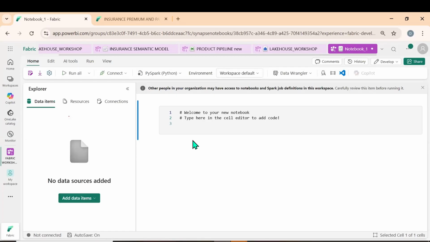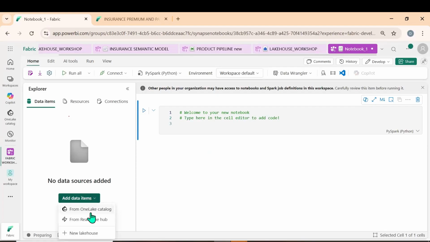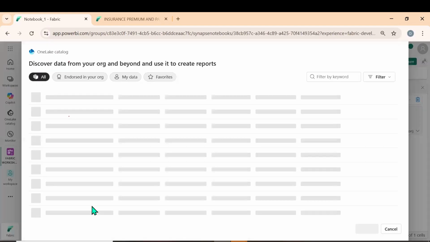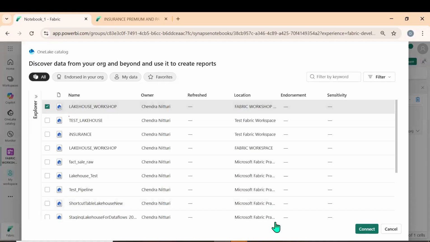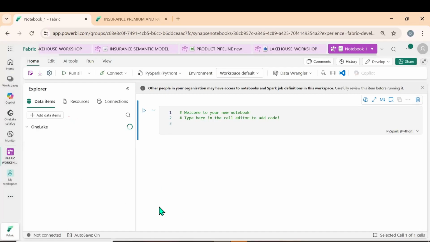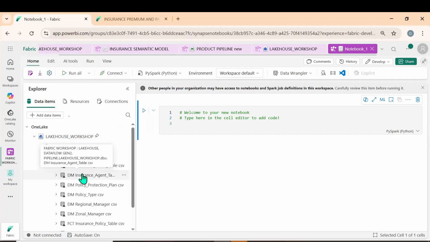This is the environment of the notebooks. Okay, so what we can do, we can add the items from OneLake. Let us see OneLake whether we have it or not. Okay, let me click on this, click on connect. Now you see, so from whatever the OneLake that the data is stored, we can get it in the notebooks. Okay, so let me expand it. Tables, DBO, whatever we have it, I can get it in here.